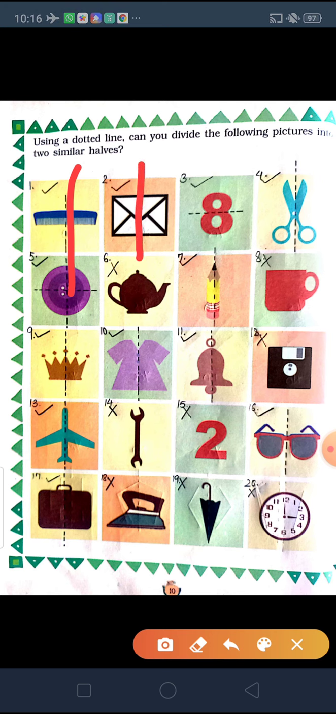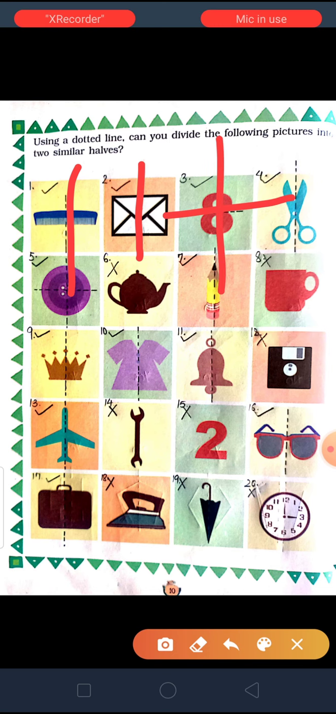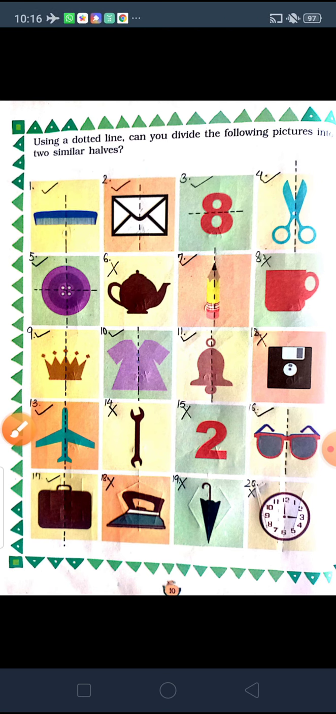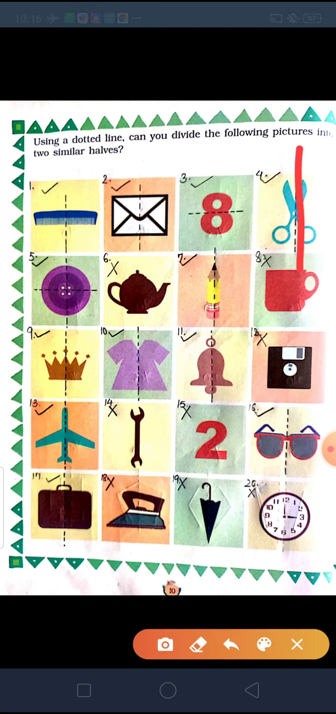Again, this envelope we have to divide vertically, so it will be into similar halves. 8 we can divide like this or this, vertically or horizontally, both are right. In the scissors you have to draw vertically, so this will be similar halves. Again, the button you can draw both horizontally and vertically, both are possible.